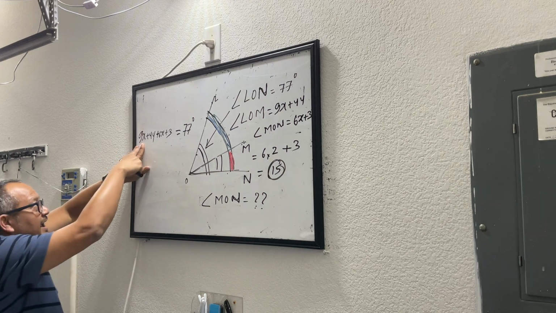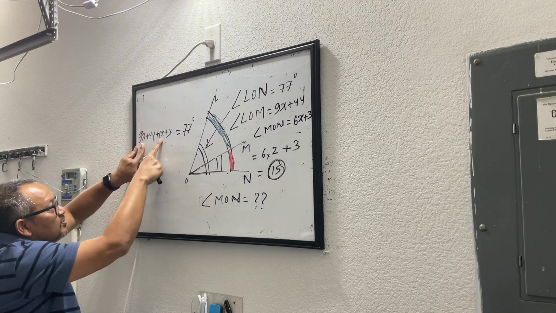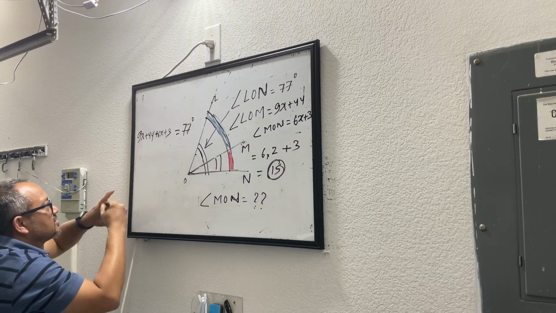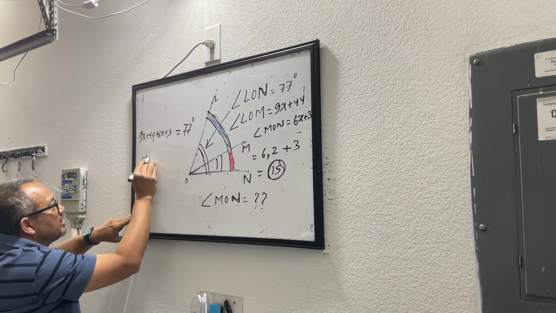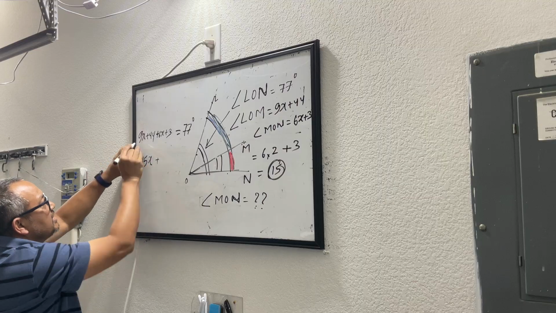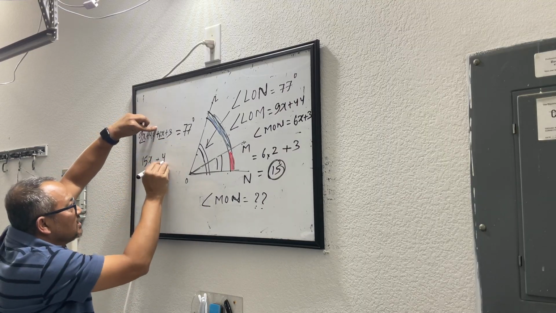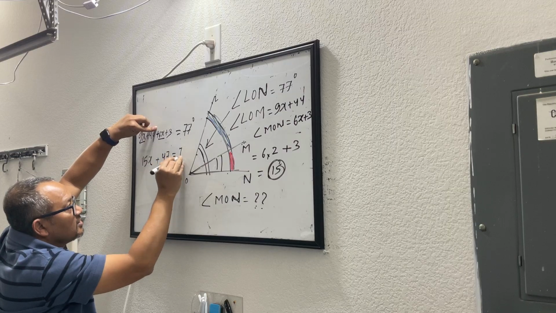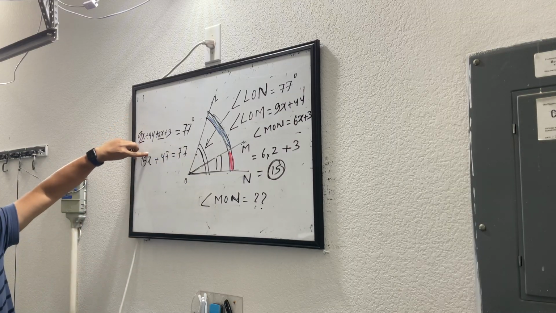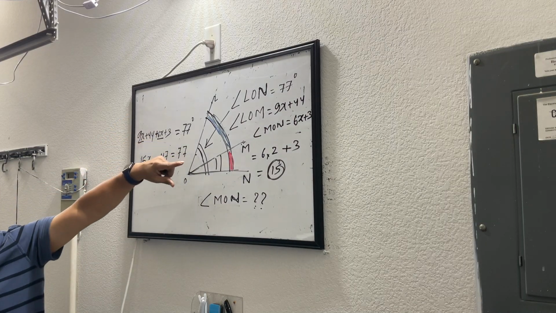So 9 blueberries plus 6 blueberries, 15 blueberries. So these two you have added. Now 44 plus 3, obviously, no brainer. So you got 15x plus 47 equals 77.